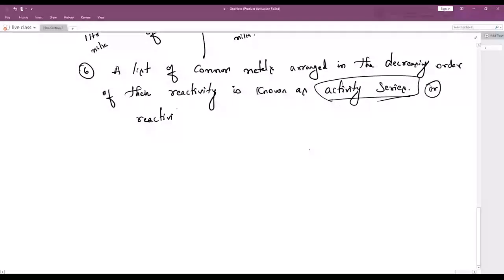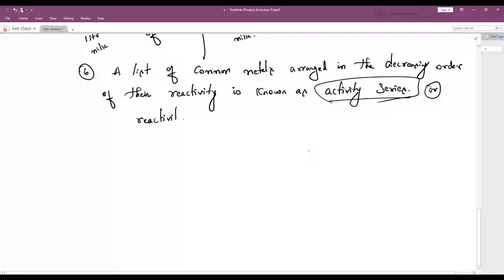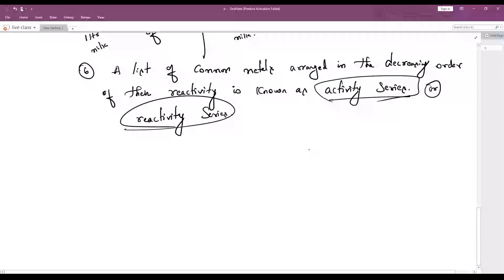Any doubts? Any doubts? Concept is clear?